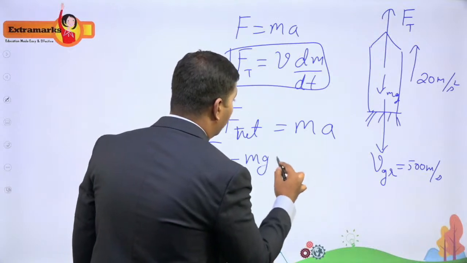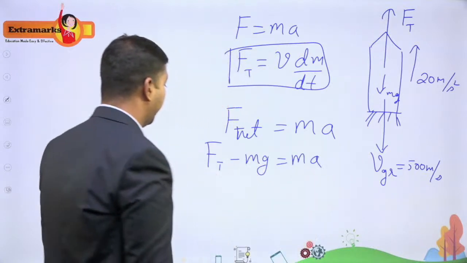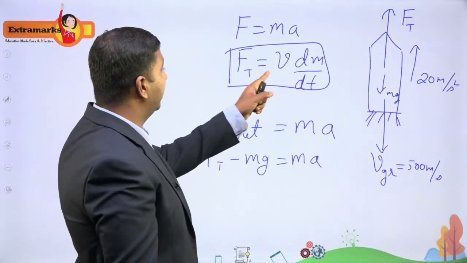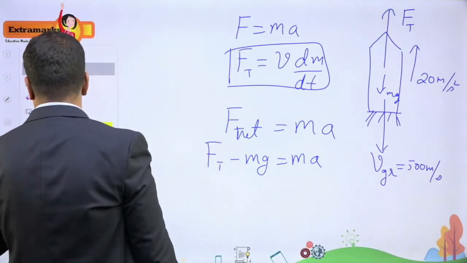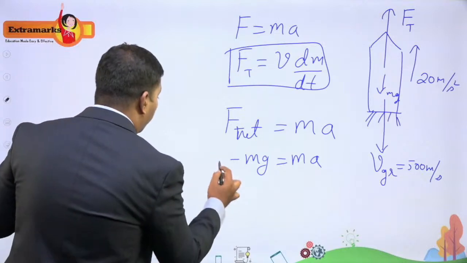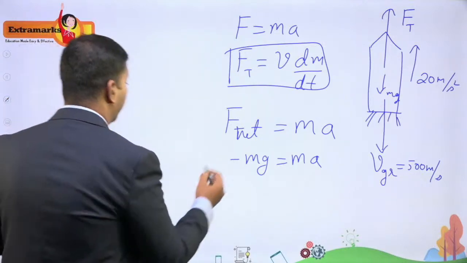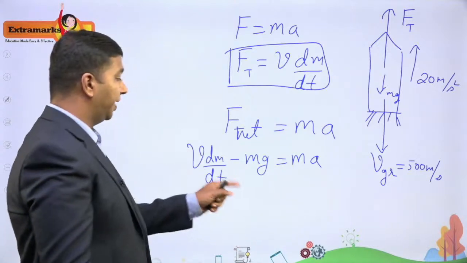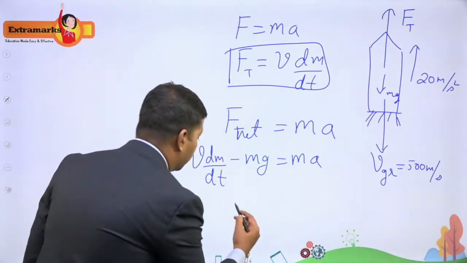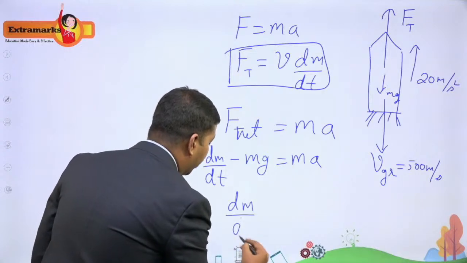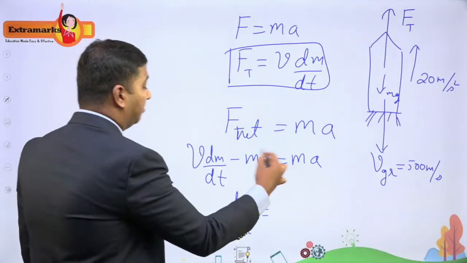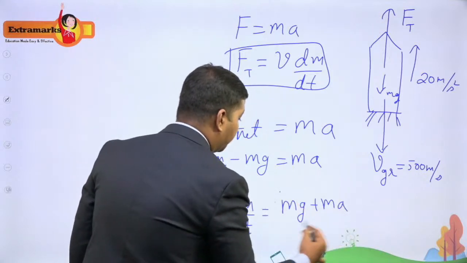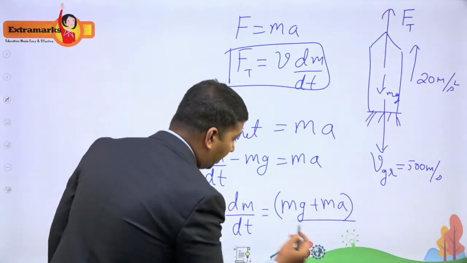So that will be equal to Ma, that's all, right? Now Ft, I can write it as V dm by dt. So V dm divided by dt will be equal to mg plus ma. So finally, dm by dt, I am getting it as mg plus ma, the whole thing divided by the velocity, right?